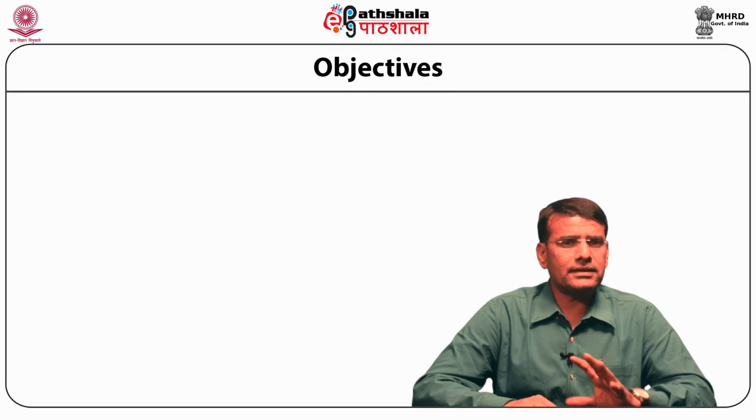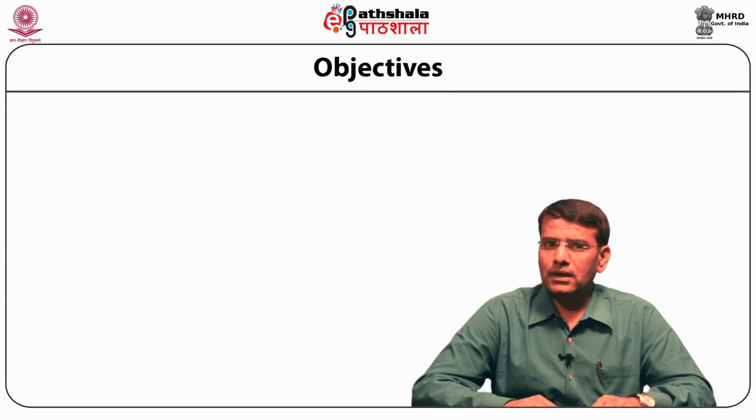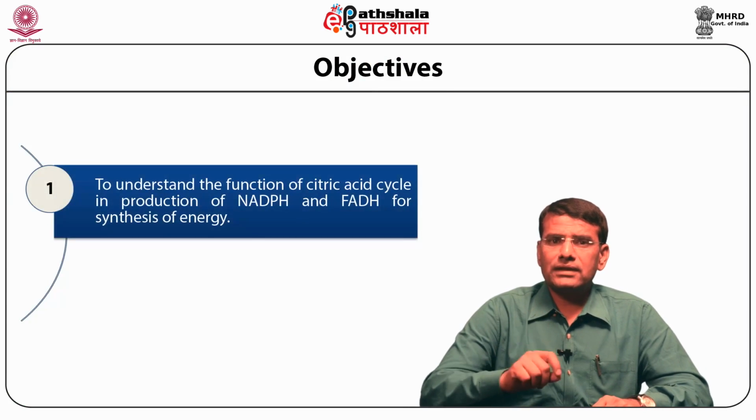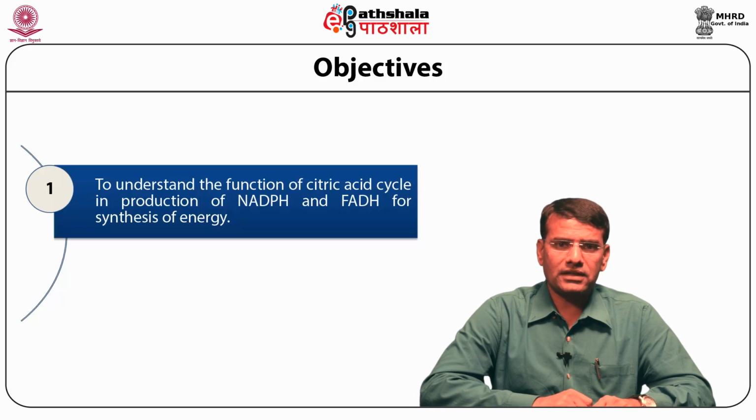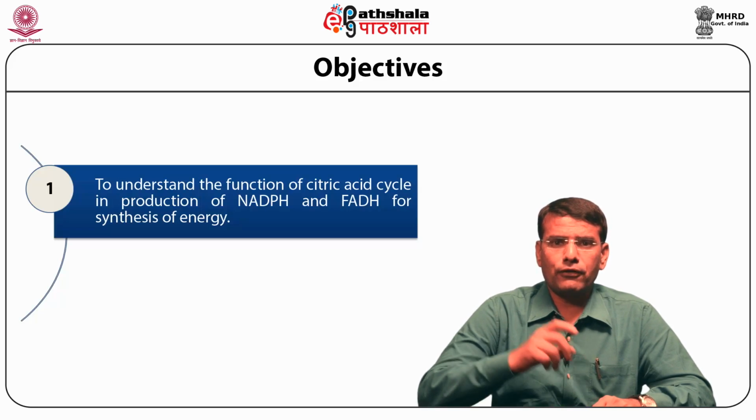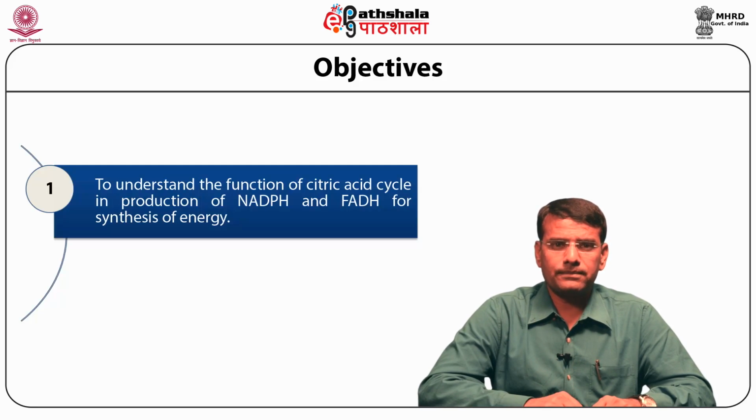Today we are going to discuss a module on stoichiometry of the citric acid cycle under the paper Carbohydrate Metabolism. So students, let us see what we are going to learn in this module: to understand the function of the citric acid cycle in the production of NADH and FADH2 for synthesis of energy.